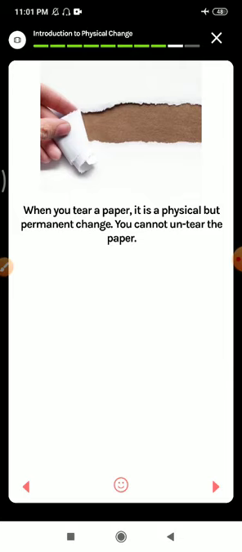So here it is a physical change, but after tearing you cannot go back to the previous situation. Means the torn paper will not be joined automatically, or you cannot change the torn paper into a complete new paper. So this is a permanent change.